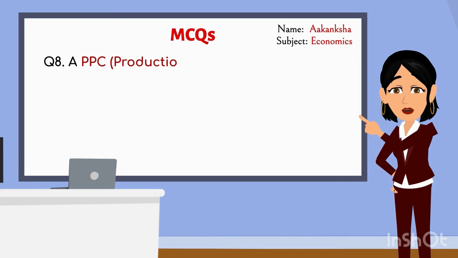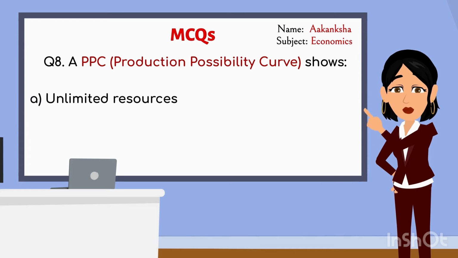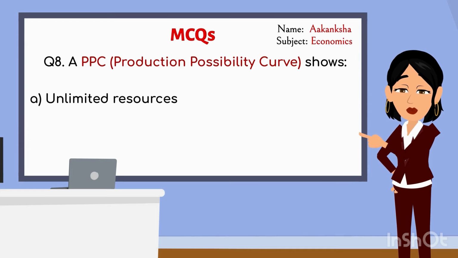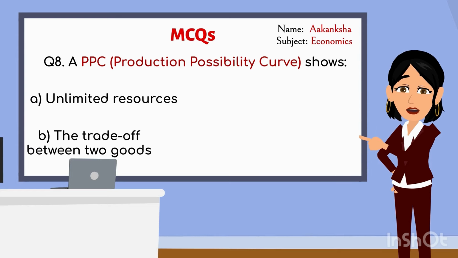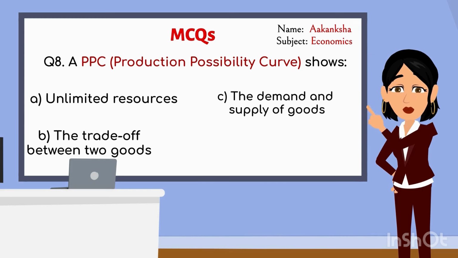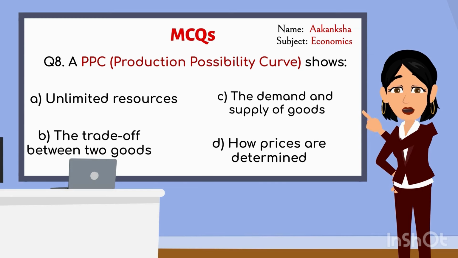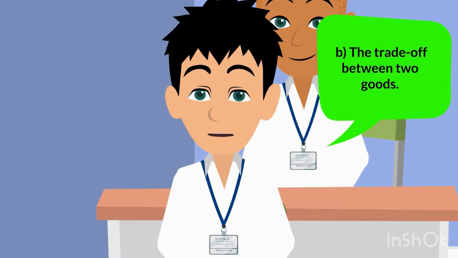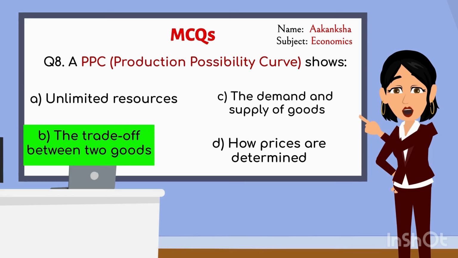A PPC, production possibility curve, shows A. Unlimited resources, B. The trade-off between two goods, C. The demand and supply of goods, D. How prices are determined. Ma'am, the answer is B. The trade-off between two goods. Good job, Nishant. That's correct.